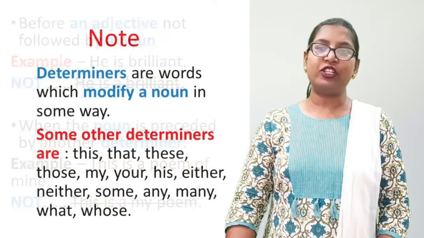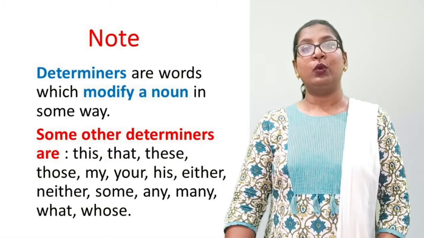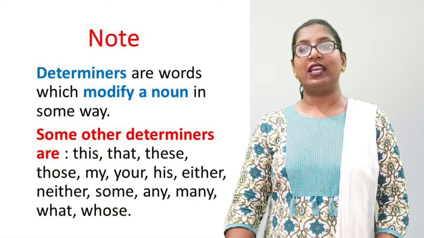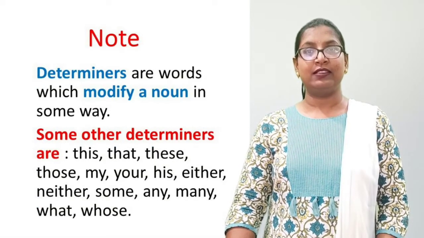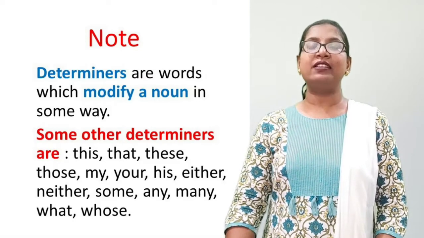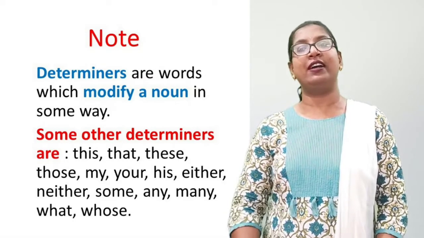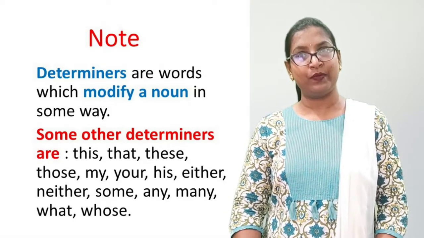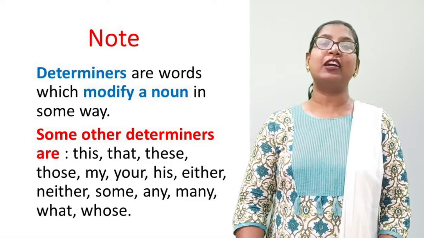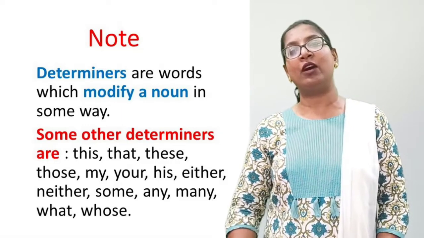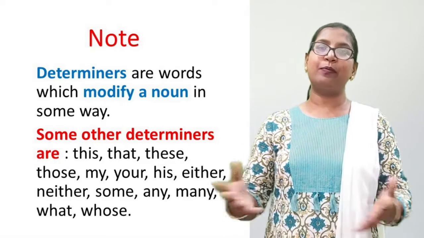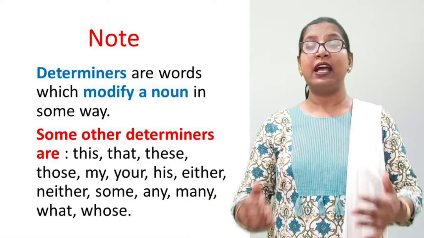Now, important point to remember. What is a determiner? Determiners are words which modify a noun in some way. There are many types of determiners.